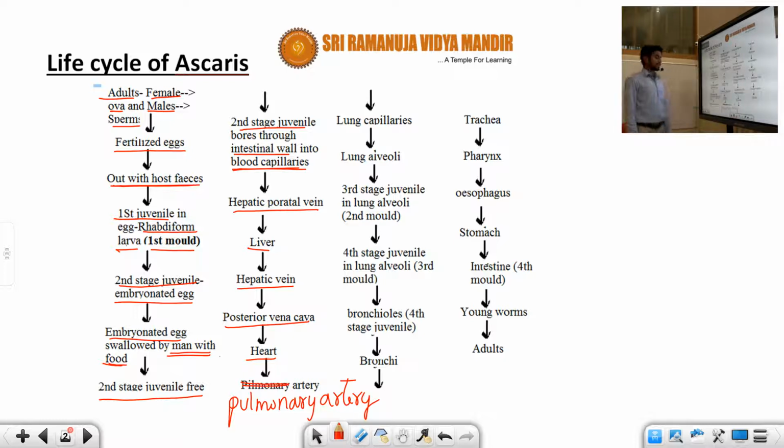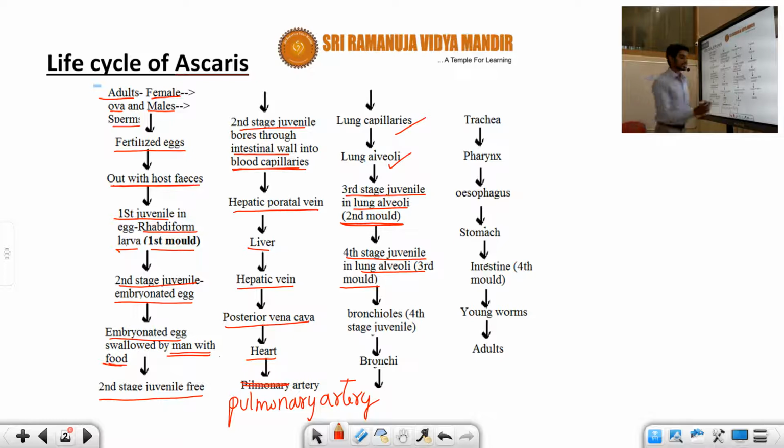Pulmonary artery. Okay, from this pulmonary artery it passes to the lung capillaries and to the lung alveoli, and in the lung alveoli we can observe the third stage of the juvenile, which we call the second molt. From this third stage juvenile in the lung alveoli, the second molt, it is further converted into the fourth stage of juvenile in the lung alveoli, which we represent as the third molt.